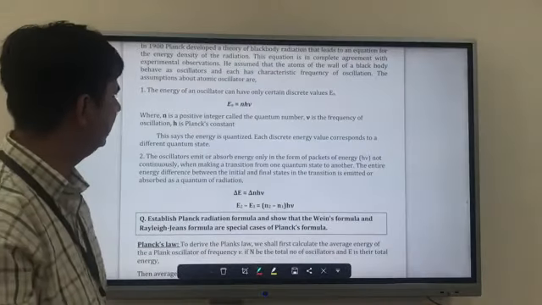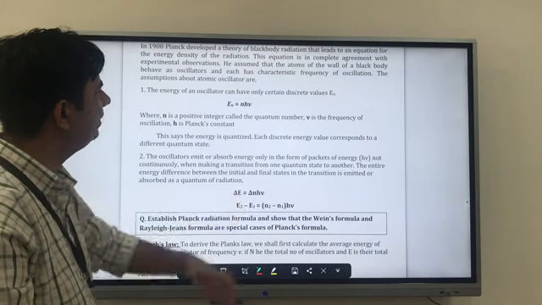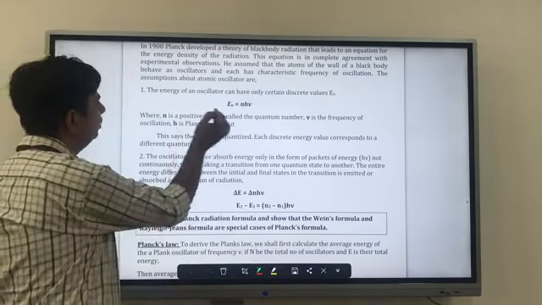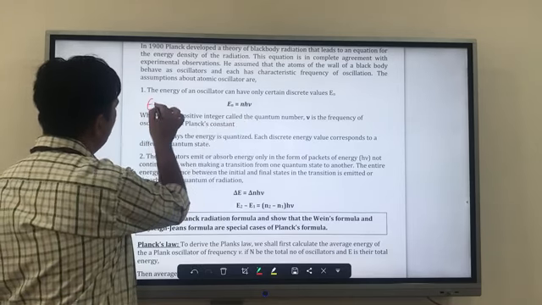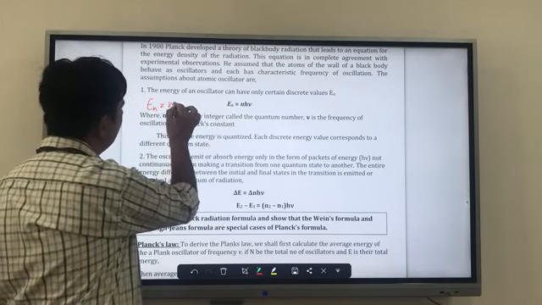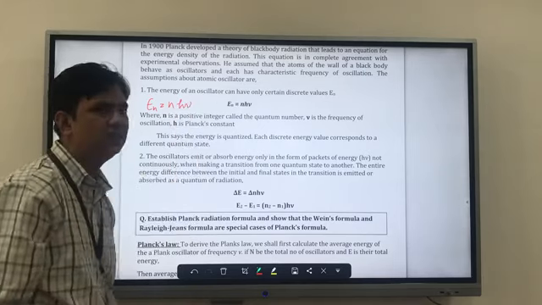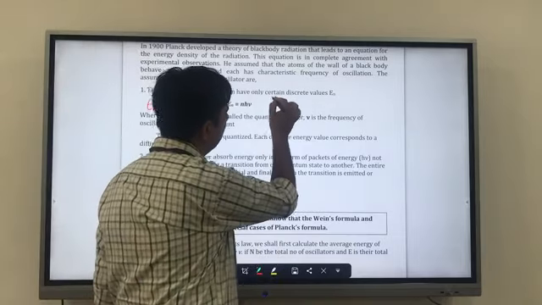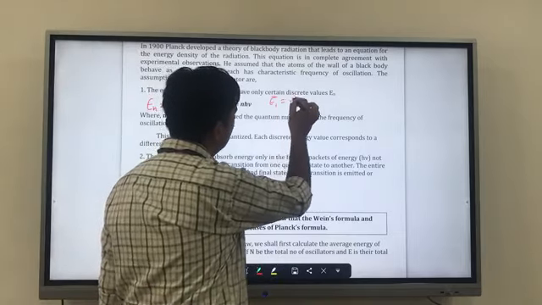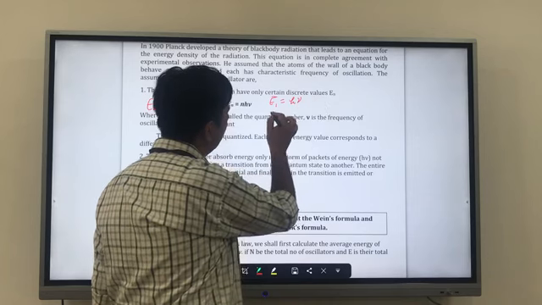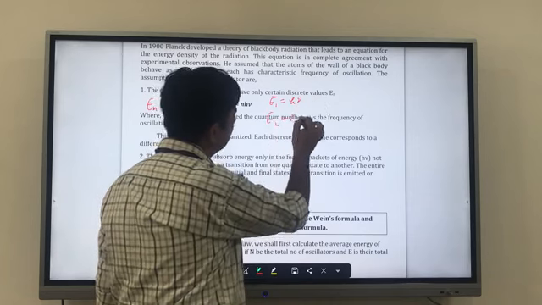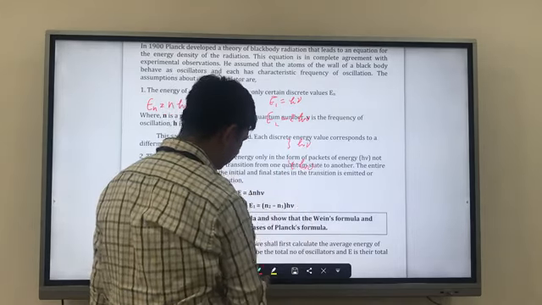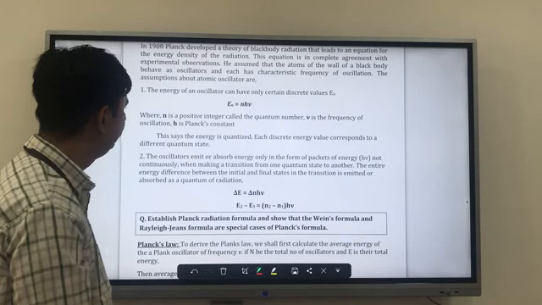So what did he say? He said that the energy of an oscillator can only have certain discrete values, and that is E equal to nhν. So he said En is equal to nhν, where h is Planck's constant, ν is the frequency, and why we are using it. See, for E1 that is hν, for E2 this is twice hν, 3hν, 4hν, and so on.